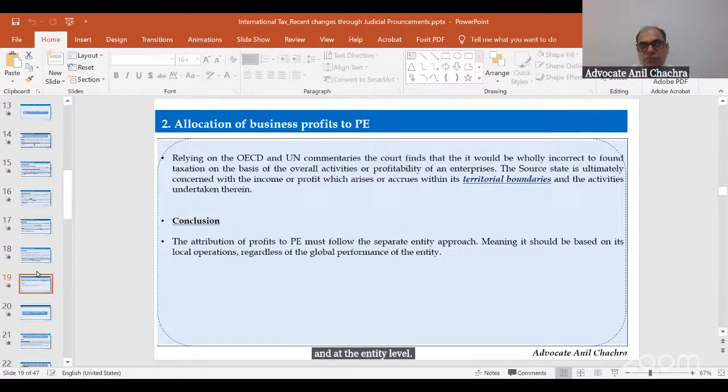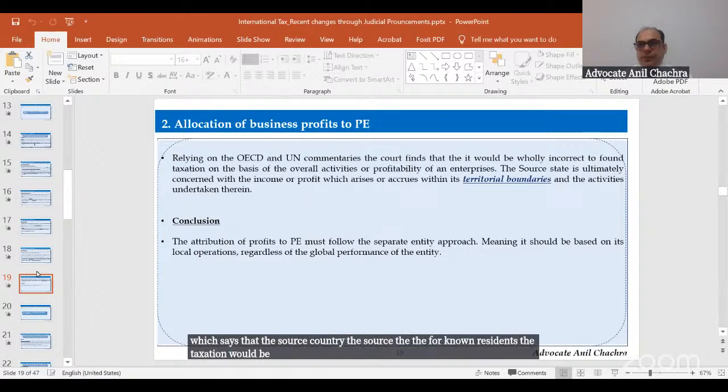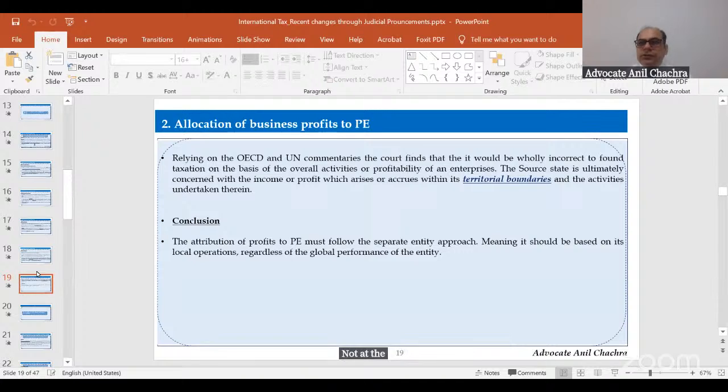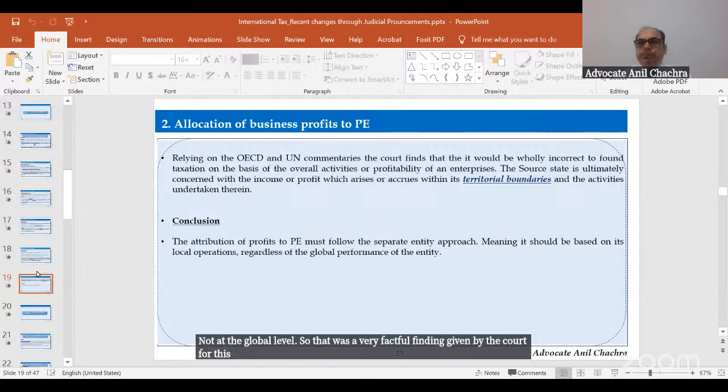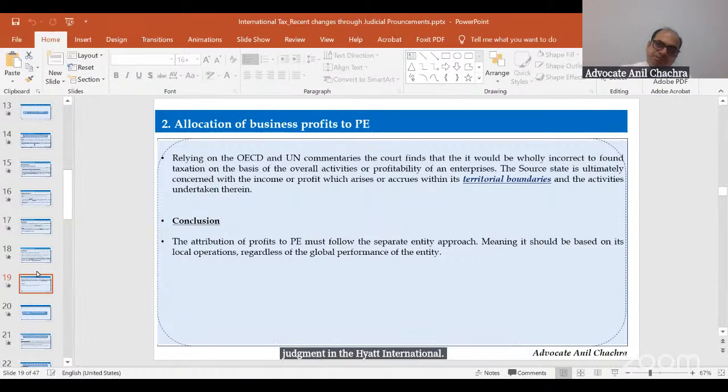So this judgment has clarified that Article 7, which says the PE should be treated as a separate and distinct entity, correlates with Section 5, which says that for non-residents the taxation would be from the source in India, not at the global level. So that was a very factual finding given by the court in this judgment, Hyatt International.